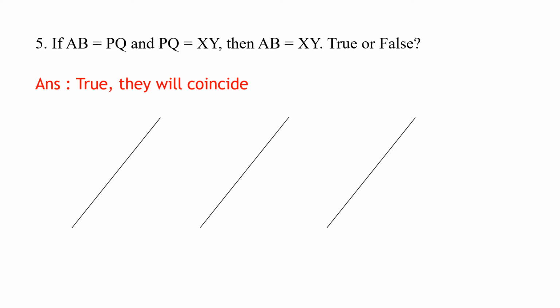Yes. Why are they equal? Because they will coincide. Now the first one is equal to the second one means the first and the second will coincide. The second one, PQ, is equal to XY. So let us see. I have drawn the points now.